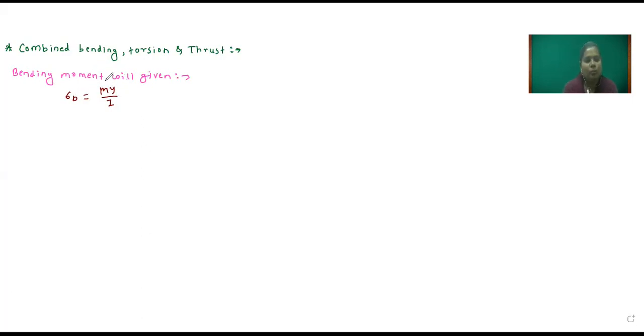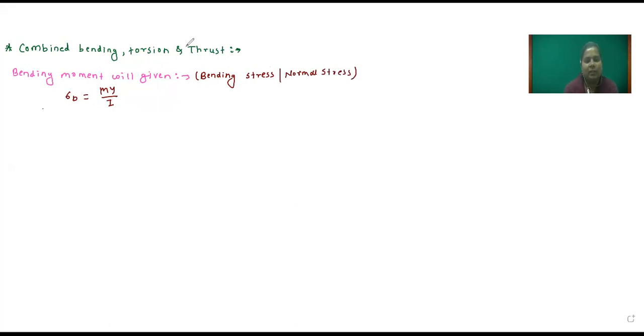So we write here: bending stress, or normal stress, found using this equation.